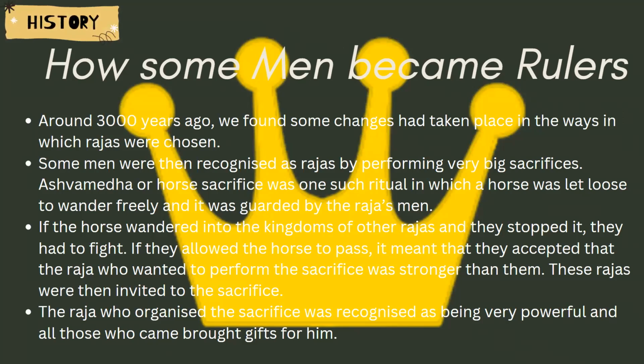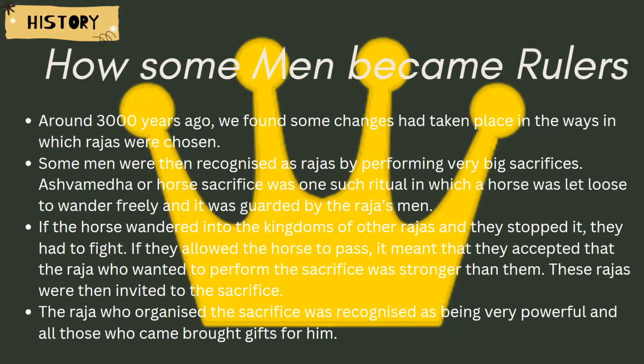However, something changed over the period of time, and around 3000 years ago, some of the rulers had the army, they had the palaces, they collected taxes, and also their son succeeded the throne just because they were the sons of the Raja.